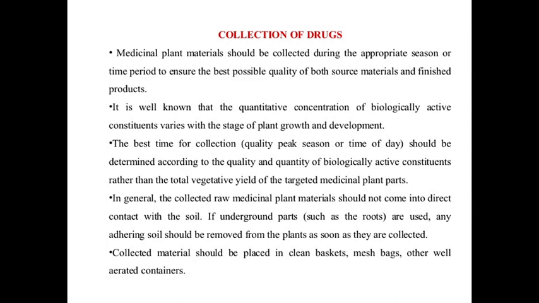So when the plant grows through its different stages, the concentration of active constituent may vary. When the plant is very small, the concentration of active constituent is very low. Likewise, when the plant is fully mature and old, it also has a low concentration of active constituent.